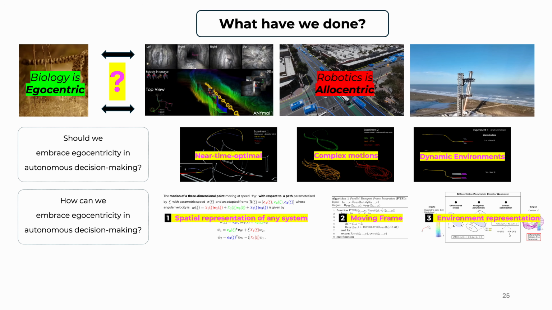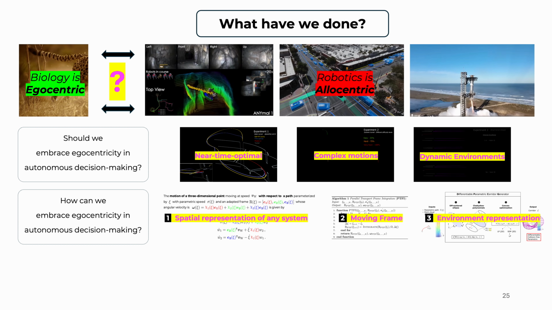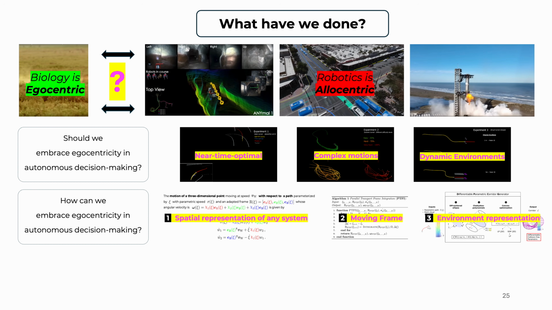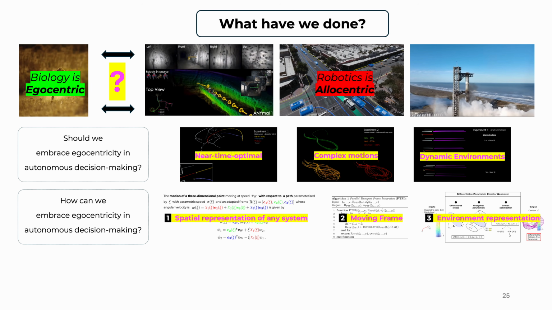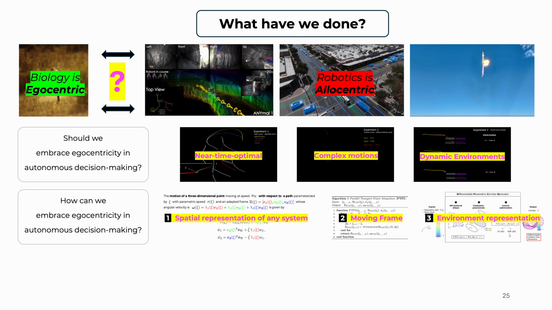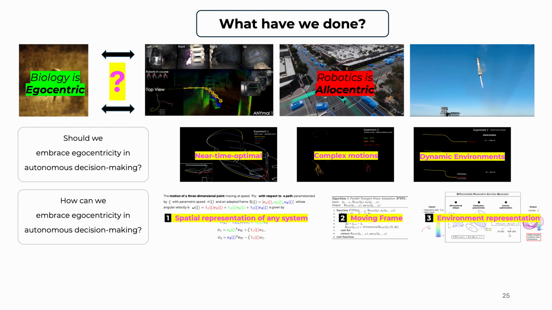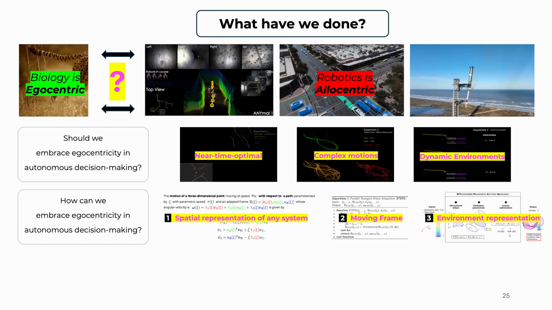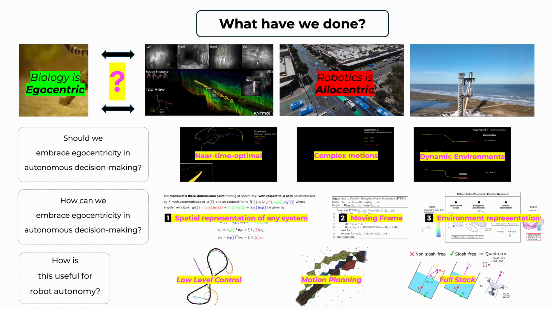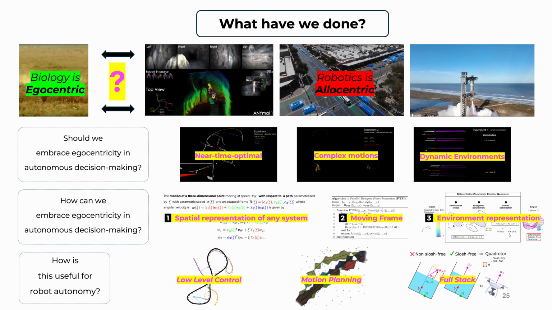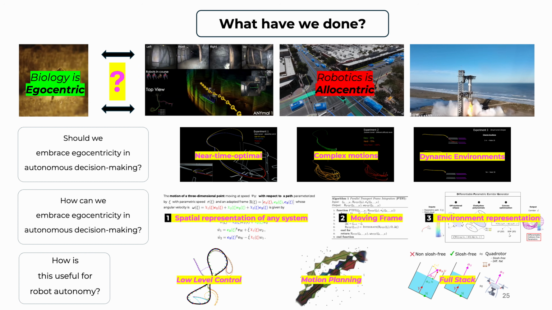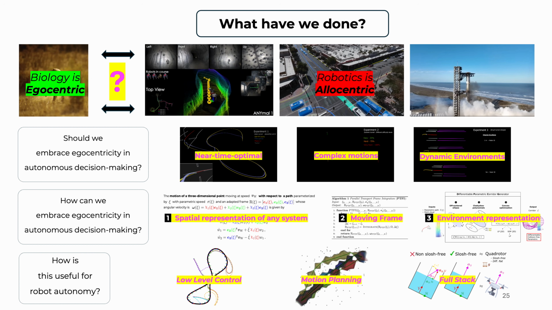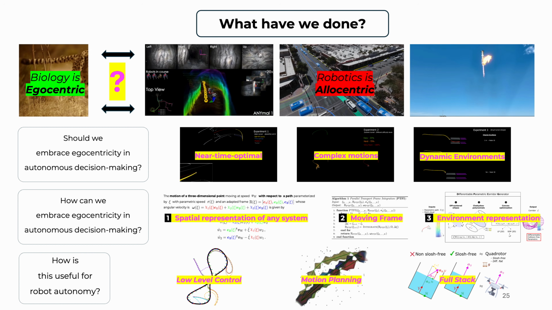To do that, we presented three specific contributions. We derived the equations of motion for the spatial coordinates. Then we proposed a moving frame that is compatible with these equations of motion. And finally, we talked about how to represent the environment in such a way that we get a high fidelity representation while remaining computationally tractable. And very briefly, we showed how some of these contributions can be useful beyond egocentricity, in specific robotic applications within robotics and autonomous decision making in general.